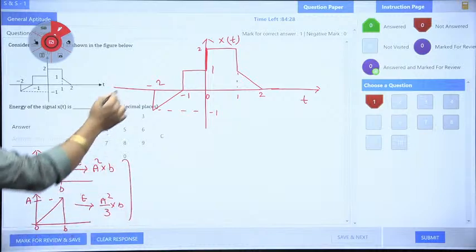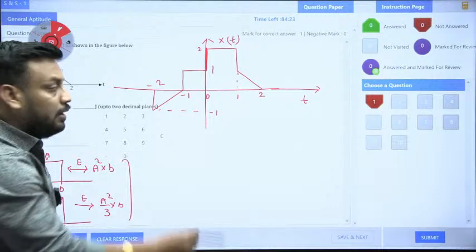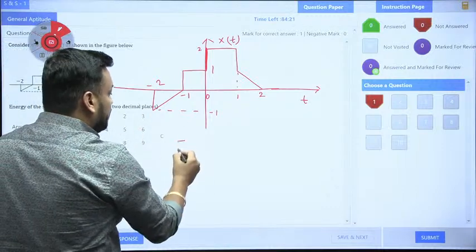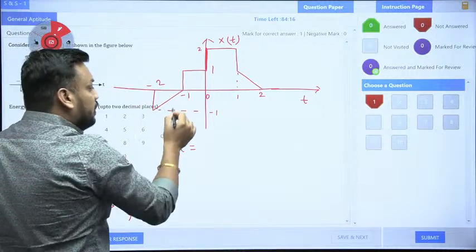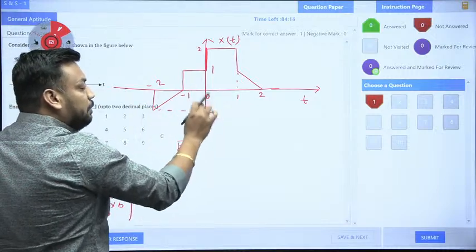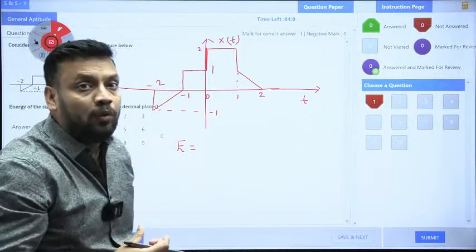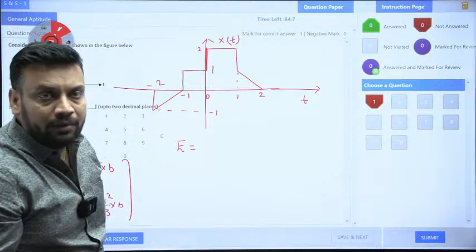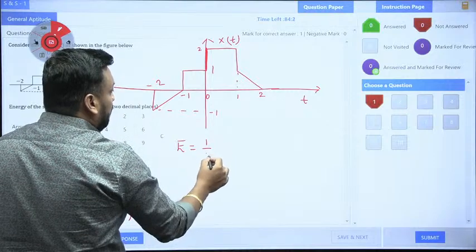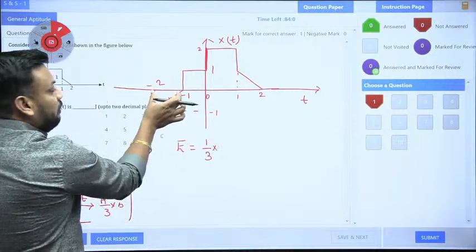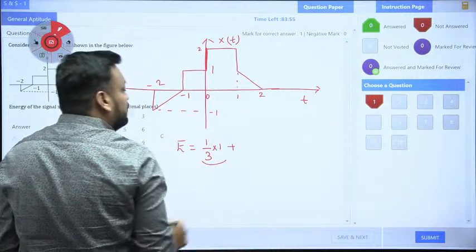Now you need to identify here, because all the signals have different time durations. So we can directly apply this short trick as far as energy calculation is concerned. So now tell me, guys, is it a triangular nature? It says A square by 3, where A means amplitude, so minus 1 is the amplitude. Minus 1 mod is what? Because in the energy formula we have mod of x of t. So minus 1 mod is anyway 1 and minus 1 square is also 1. So A square by 3 means 1 square by 3 into width. What is the width between minus 2 and minus 1? 1 only. So this is the energy for the first signal.